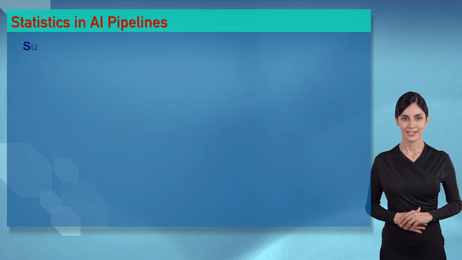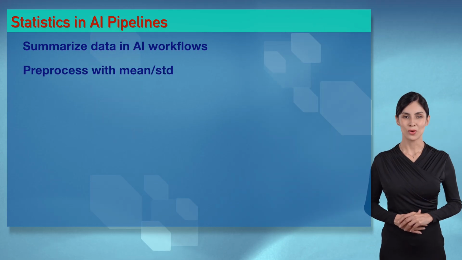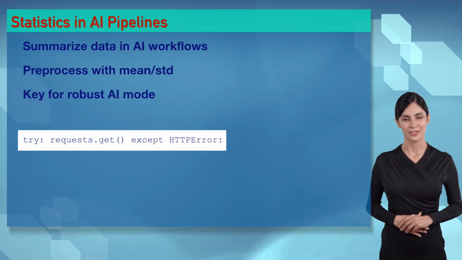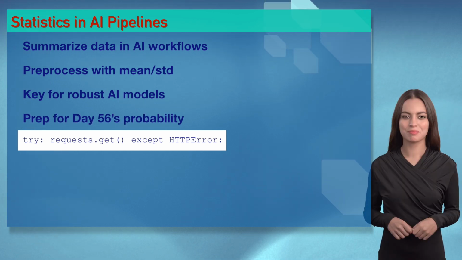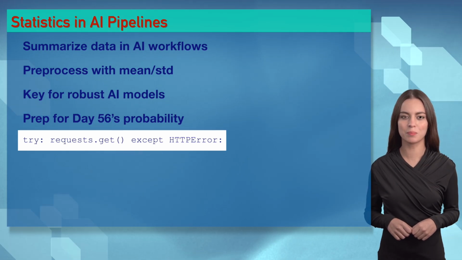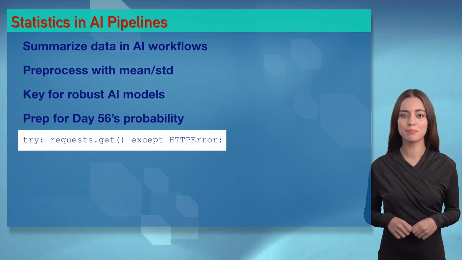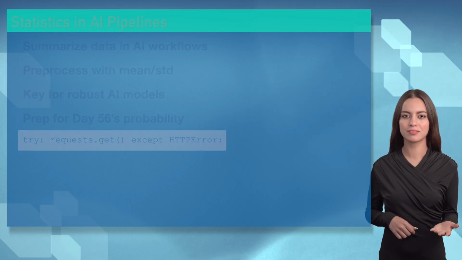Wizards, basic statistics are critical in AI pipelines, darling. They summarize and pre-process data for models. Your Day 55 skills make AI irresistible. Compute stats like pros. Statistics power AI pipelines, wizards. They provide insights for pre-processing and modeling. Your skills are ready for advanced AI. Prep for Day 56's probability with confidence.